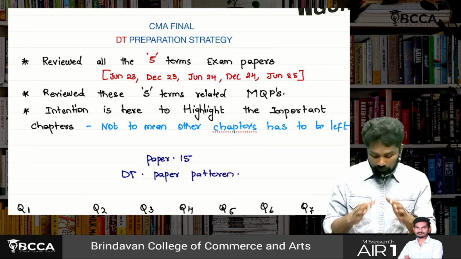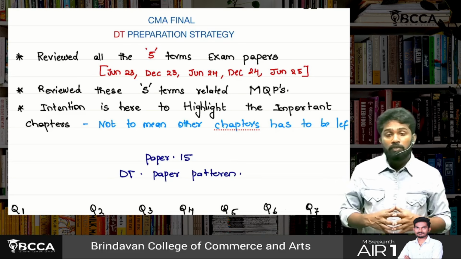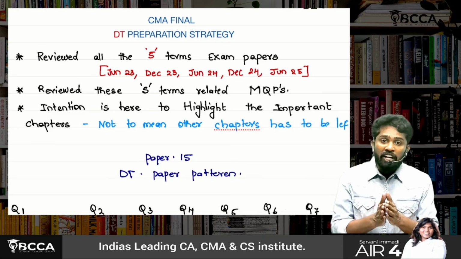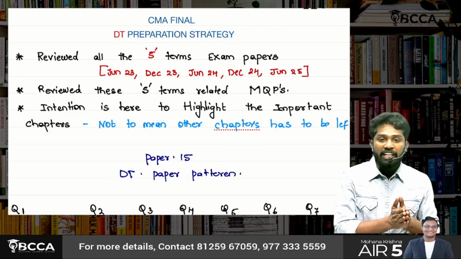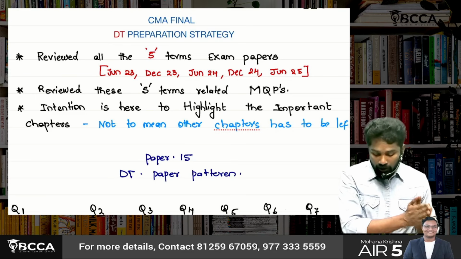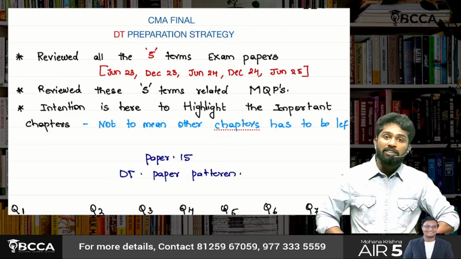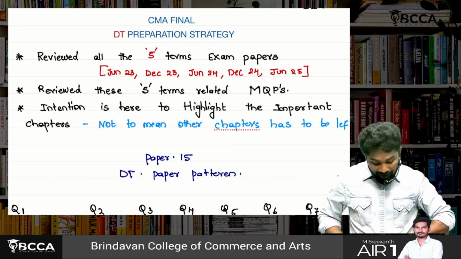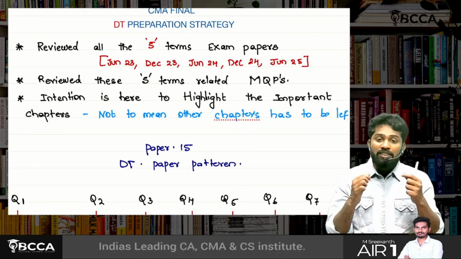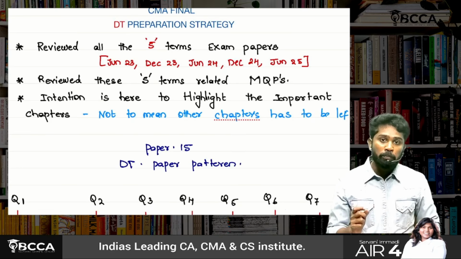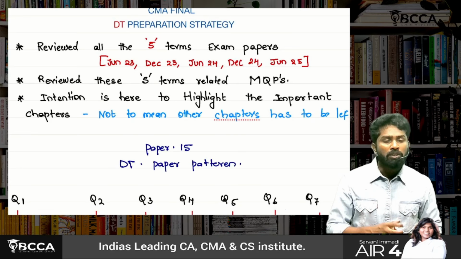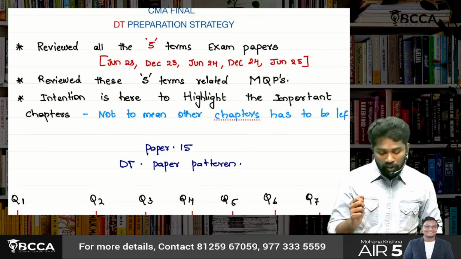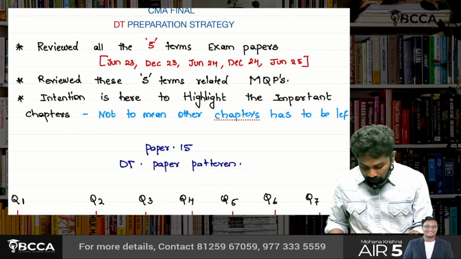Okay, so for doing this strategy, I have reviewed all the 5 exam papers in the 2022 syllabus which have happened already: June 2023 exam, December 23, June 24, December 24, June 25. And then those exam papers' related MQPs, model question papers. For every attempt, there may be 2 sets, sometimes only 1 set. All those papers have been reviewed.